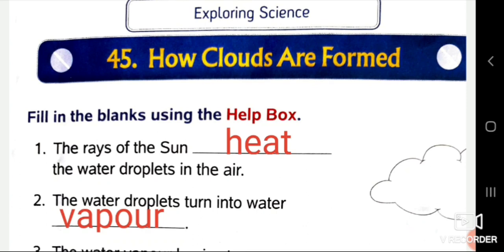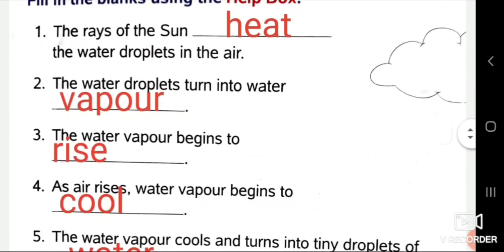See the first one. The rays of the sun heat the water droplets in the air. My dear students, earlier I told you that there are water droplets in the air which are very tiny. We cannot see them. Okay? The rays of the sun give heat to those tiny water droplets. Okay? So write down heat.